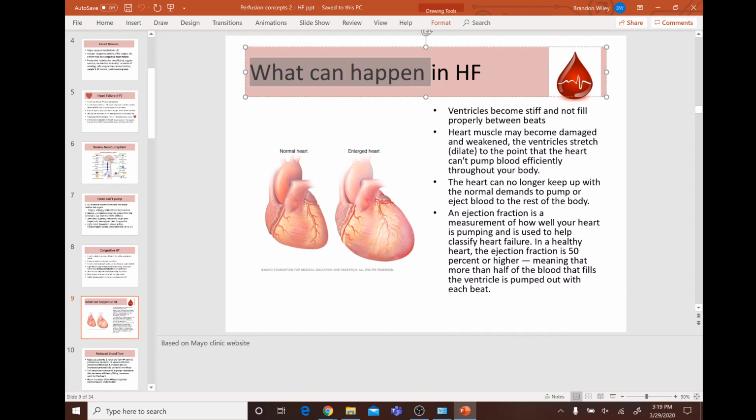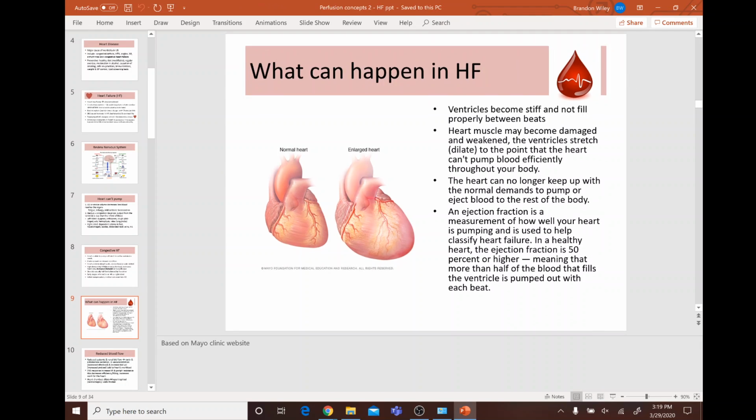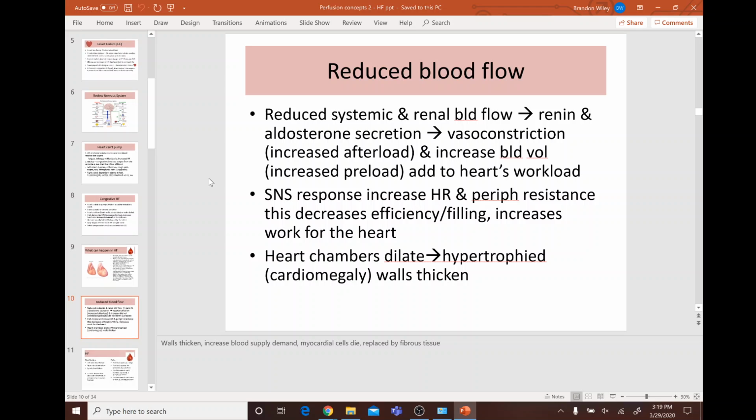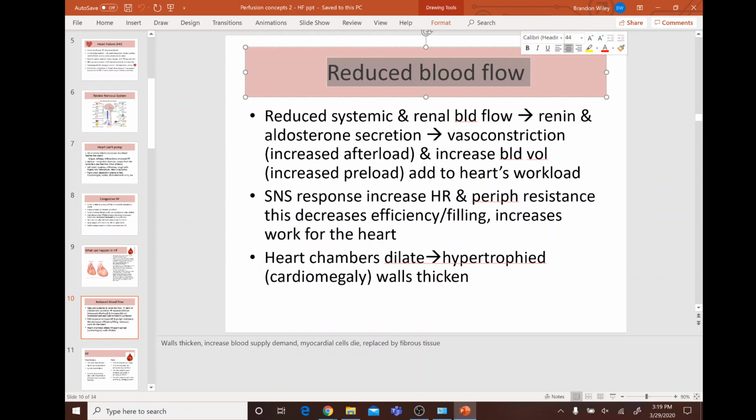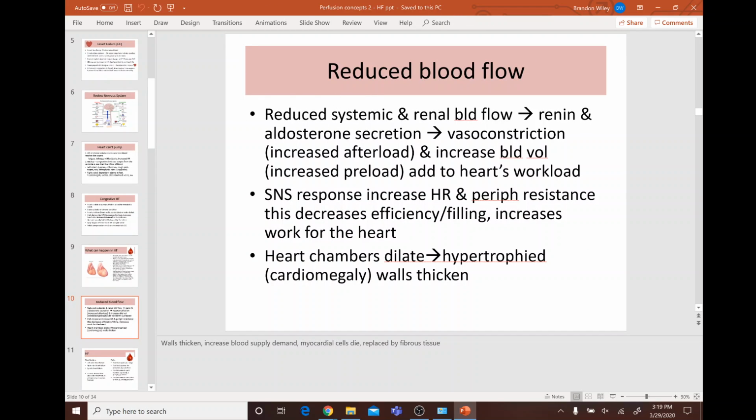So what happens in heart failure? What do you think? The big thing. Heart can't pump enough blood to the rest of the body. So ejection fraction, that's a measurement of what? How well the heart is pumping, and it is used to classify heart failure. So what's a normal ejection fraction range? 50 to 70. Make sure it's greater than 50. So tell me about reduced blood flow. So you're going to have reduced systemic and renal blood flow, which causes renin and aldosterone to be secreted.